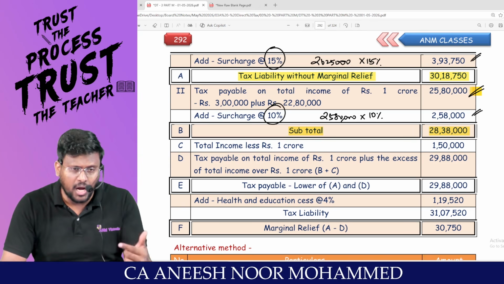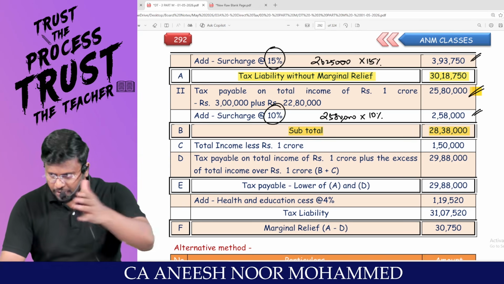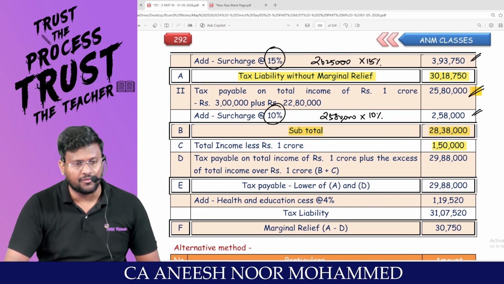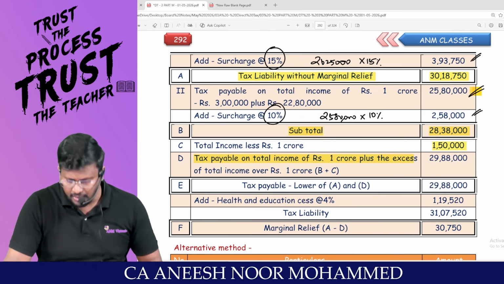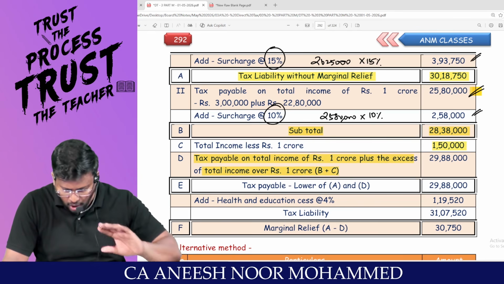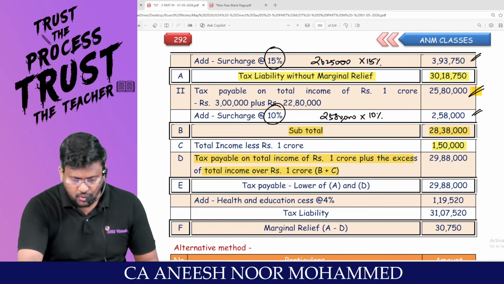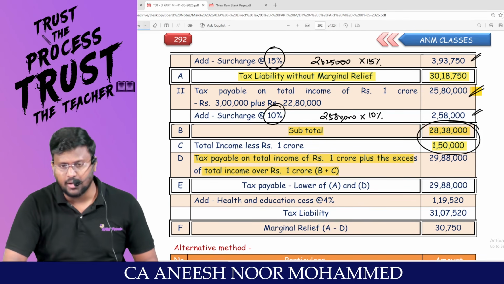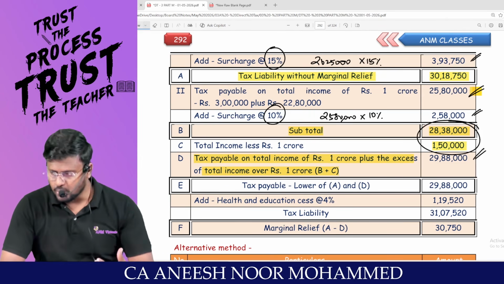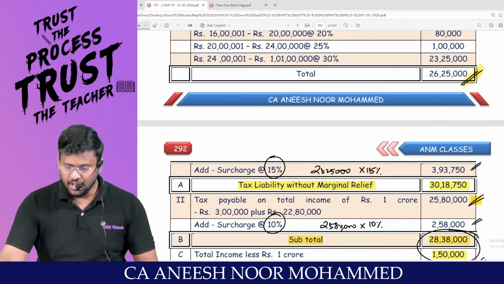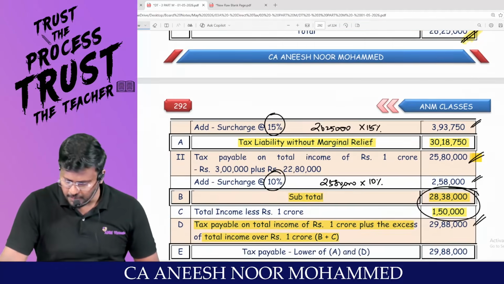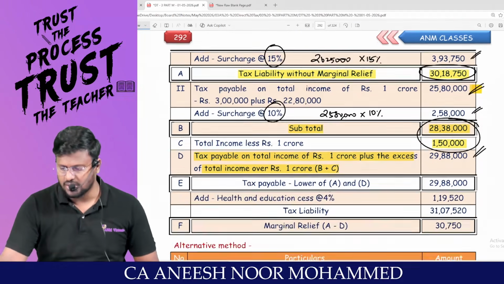How much extra income do you want? You gift that extra to the government. That's the 1,50,000. Then the total tax payable is the tax on 1 crore plus the excess of total income over 1 crore: 28 lakh 38,000 plus 1,50,000 comes to 29 lakh 88,000. Now the assessee is thinking that if I treat that 1,50,000 as my income, my tax payable is 30 lakh 18,750.